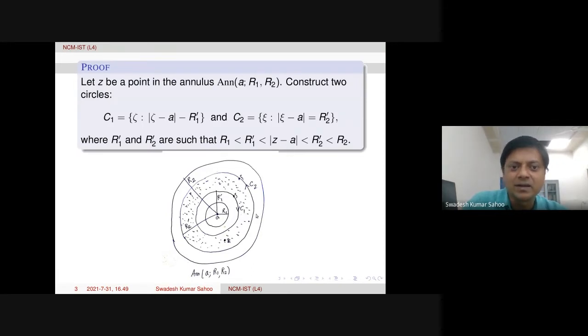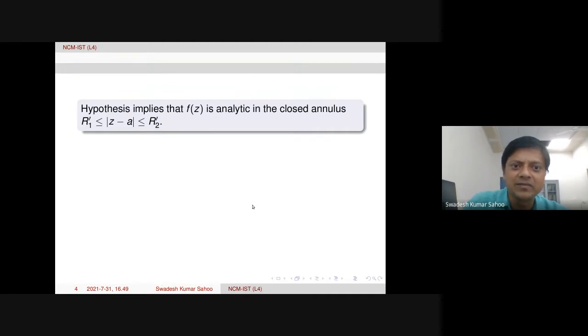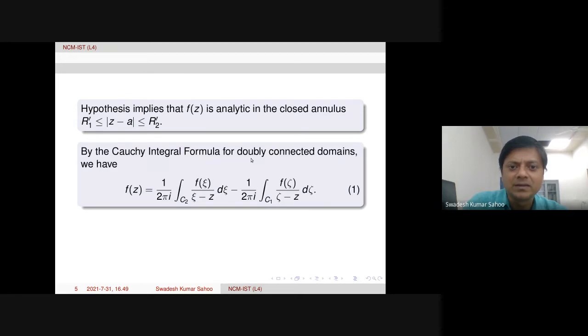This is because f is analytic in the closed annulus, the smaller annulus. So by Cauchy's integral formula for a doubly connected domain, f of z, the functional value evaluated at z, is equal to this minus this. I hope this has been discussed.